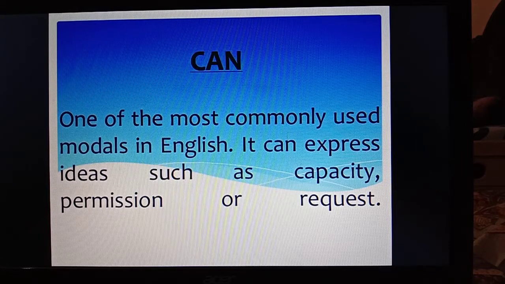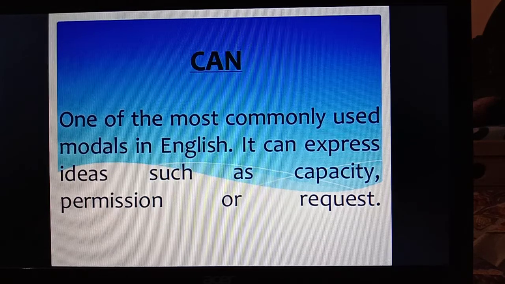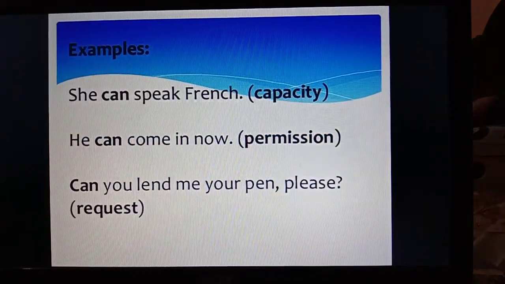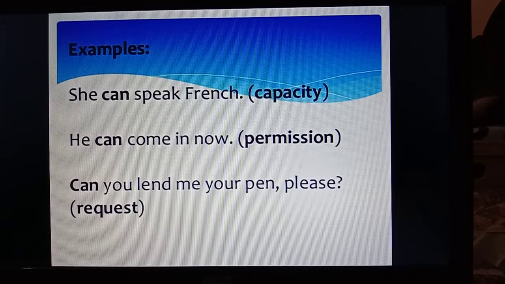Can, one of the most commonly used modals in English. This modal is used commonly. So it is used to express ideas such as capacity, permission, or request. So see the examples. She can speak French. Here, can is used to express the capacity of someone. She can speak French. So here capacity is expressed through can.